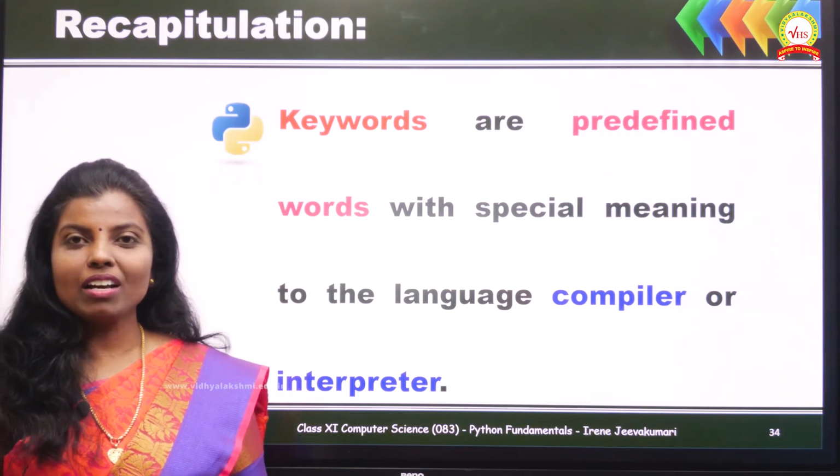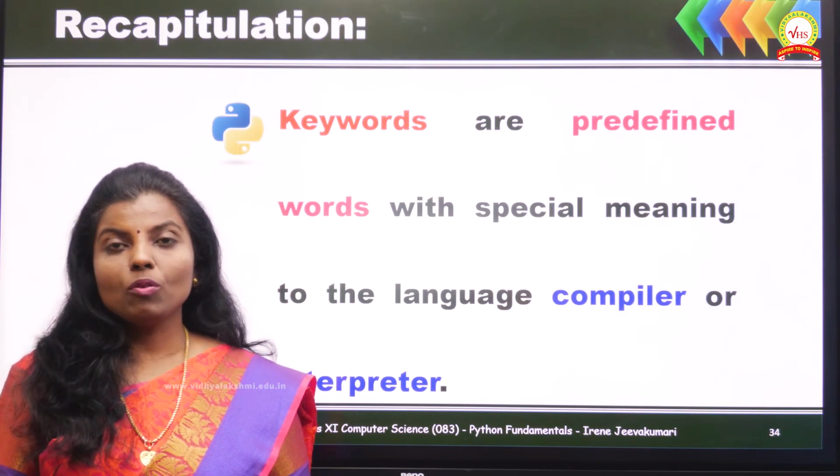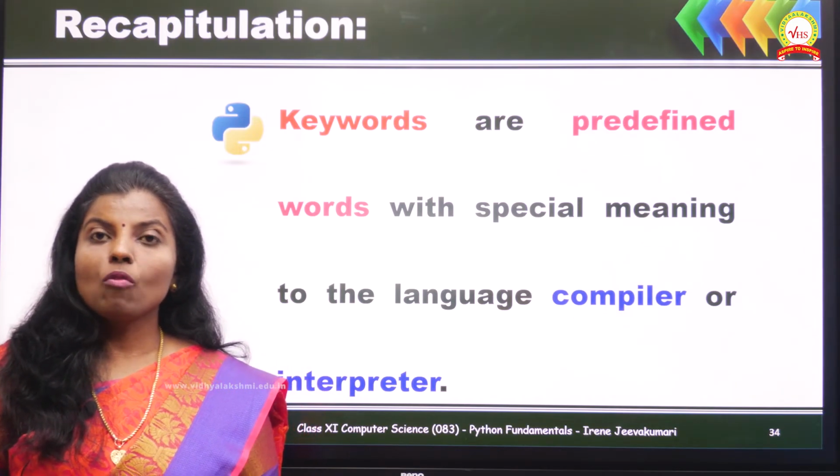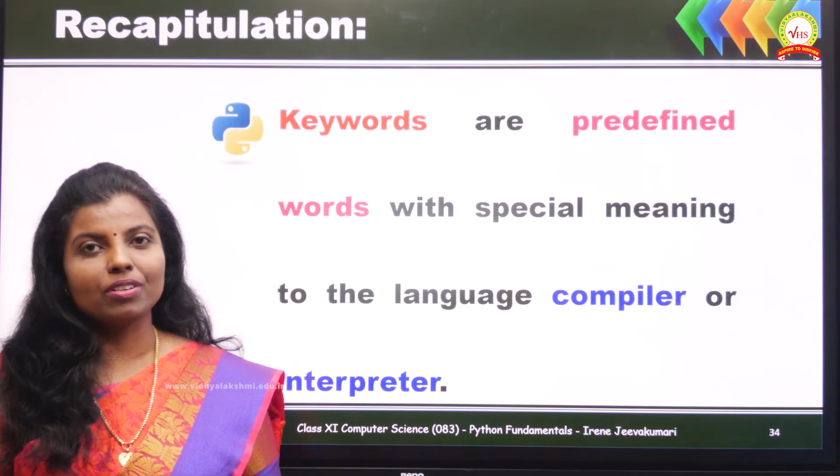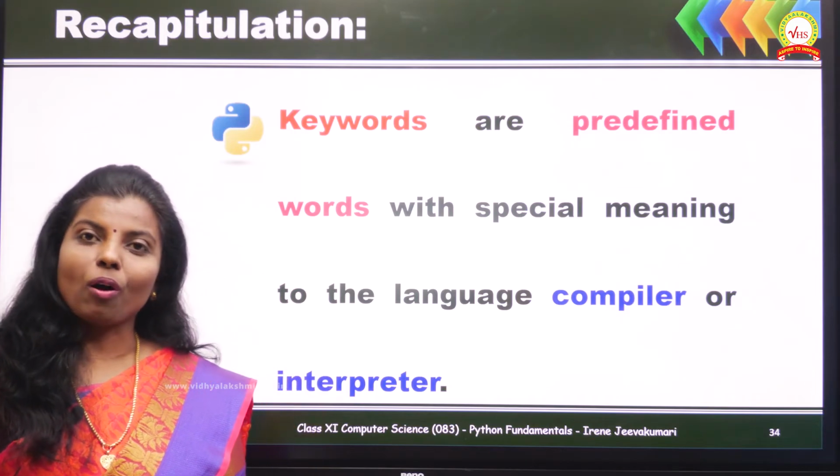In this session, we have learned about fundamentals of Python, what is character set in Python, what are tokens in Python, and also we have learned about one of the tokens, keywords. Now let's move on to the quiz corner.